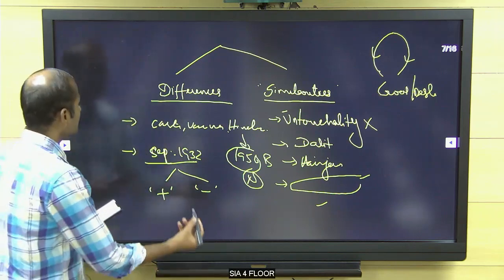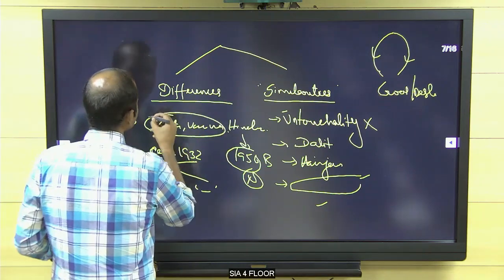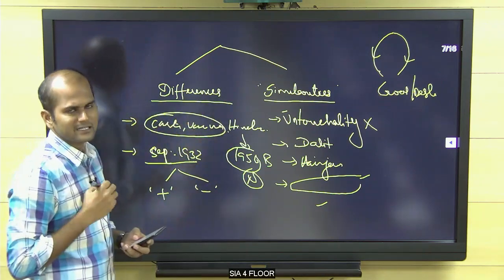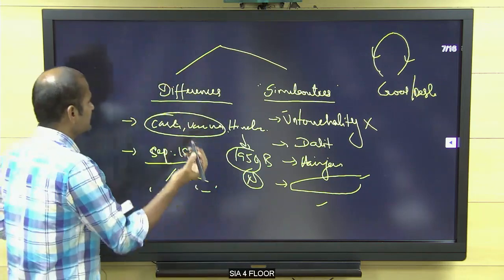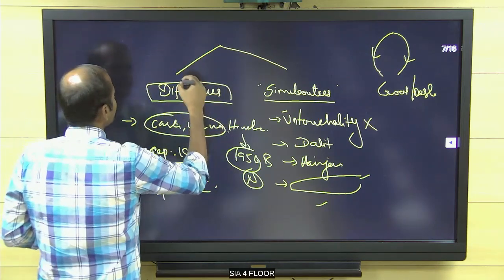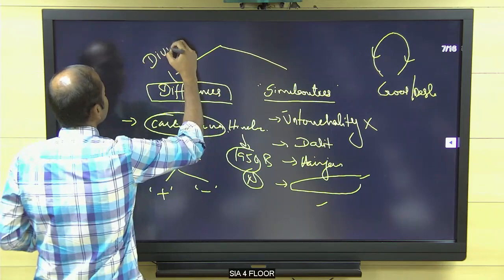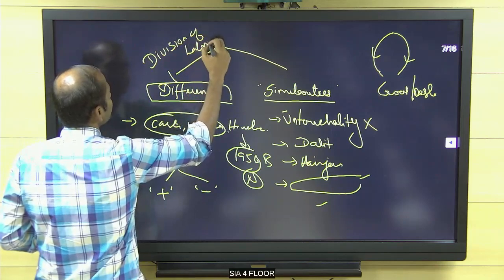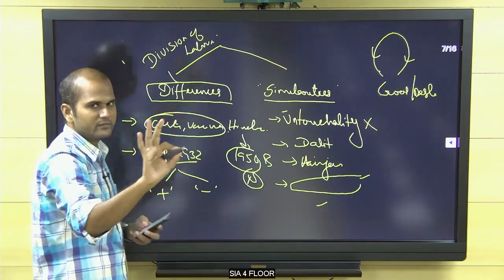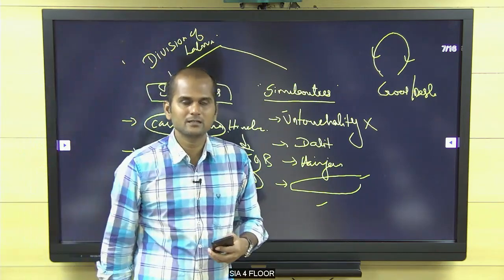Understood? So many things. Even Gandhiji, casteism, Varna, different things are there. Because what is the thing of Indian Ambedkar? I can say a lot of things, right? Division of labor. Keep it in mind. It's an excellent concept. All society has division of labor. Even today, if you go to USA, division of labor is there.